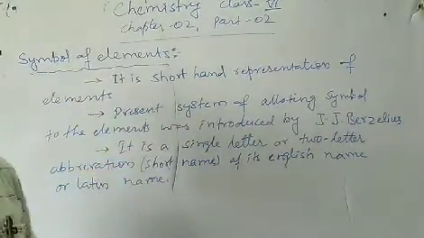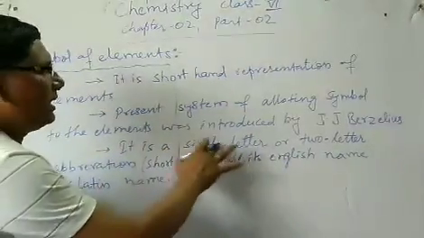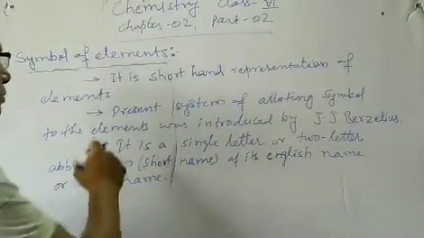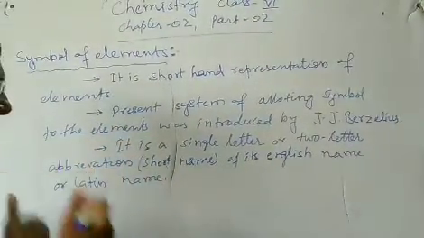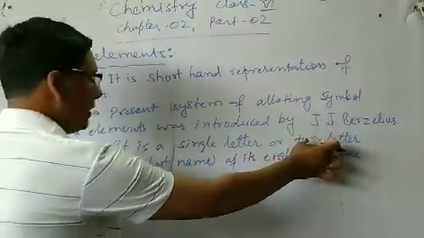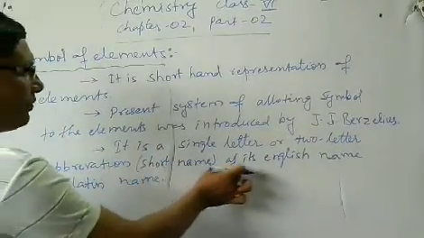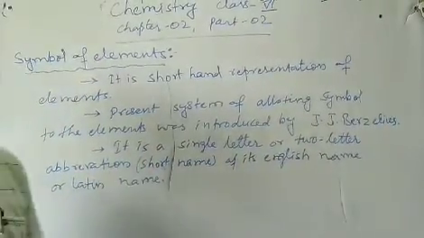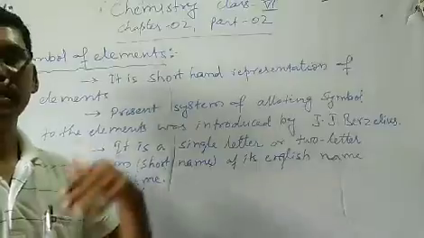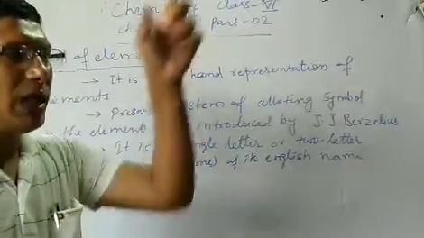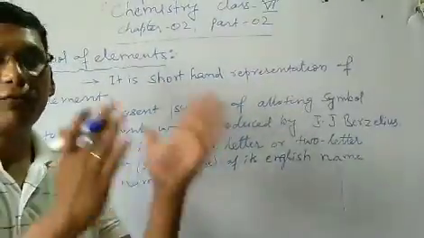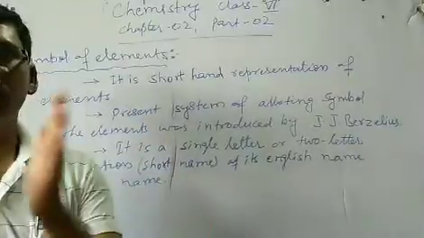So the system that we follow today, what is it? It is a single letter or a two-letter abbreviation. Abbreviation means a short form, short name. So the system of symbolizing the elements at present time consists of a single letter or two-letter abbreviation, a short name of its English name or its Latin name. Generally, the elements have English names, and some elements also have Latin names. So symbols are given as the first letter of their name or the first two letters of their English name or their Latin name.